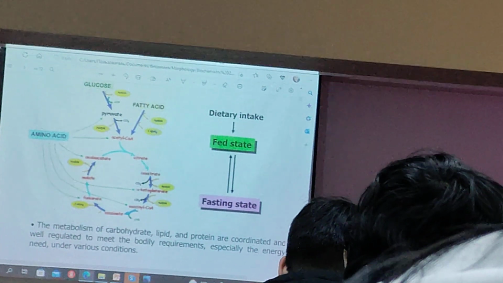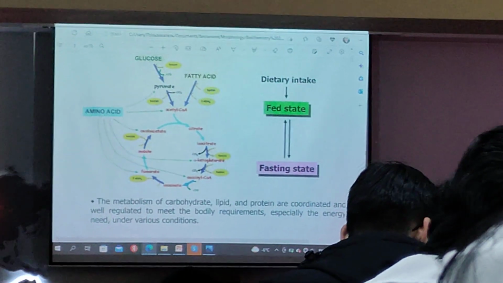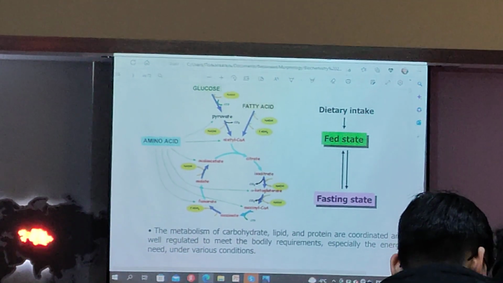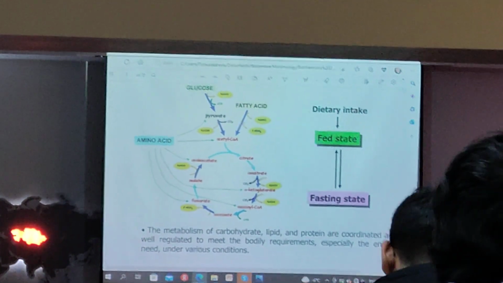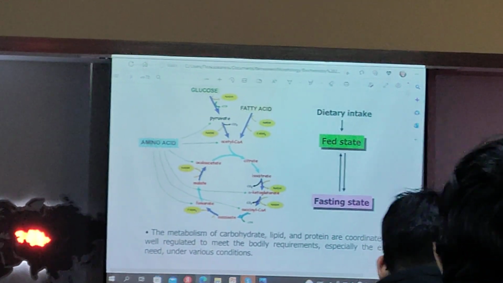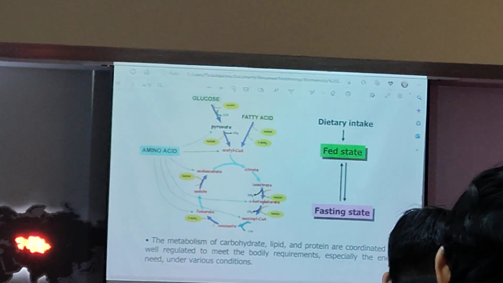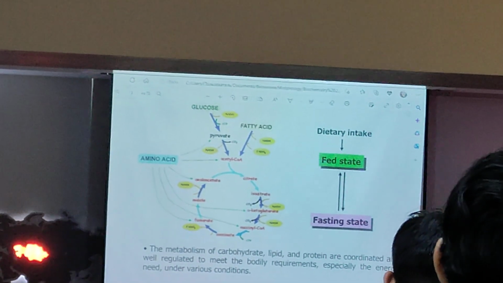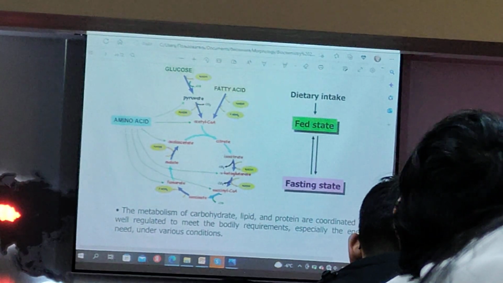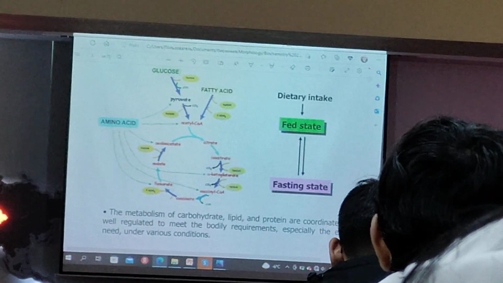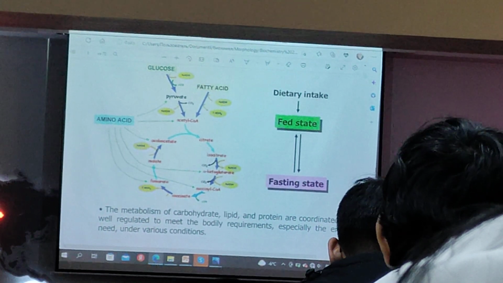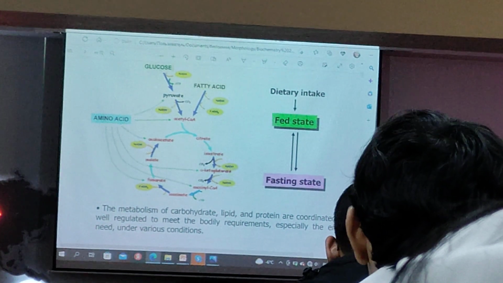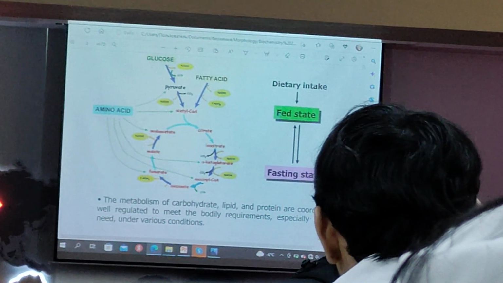But sometimes, in deficiency of especially glucose, amino acids can convert to intermediates such as keto acids. Amino acids can convert to pyruvic acid or acetyl coenzyme A, and can give alpha-ketoglutaric acid, oxalic acid, succinyl coenzyme A, and fumaric acid.